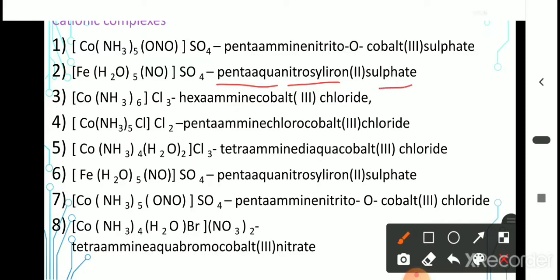Penta aqua nitrosyl iron(II). Don't use ferrous or ferric here. Only in the case of an anionic complex do we use ferrate. Here we have to use the name of the element as iron. Penta aqua nitrosyl iron(II) sulfate.